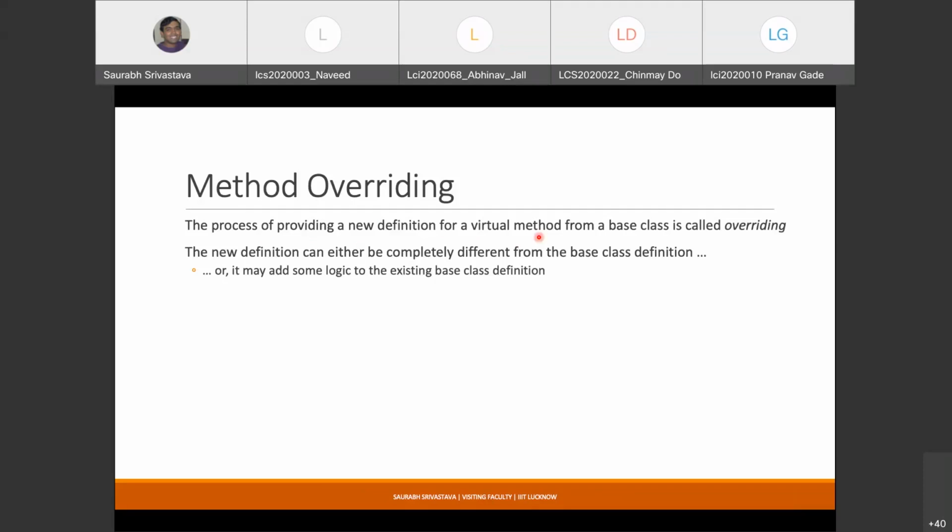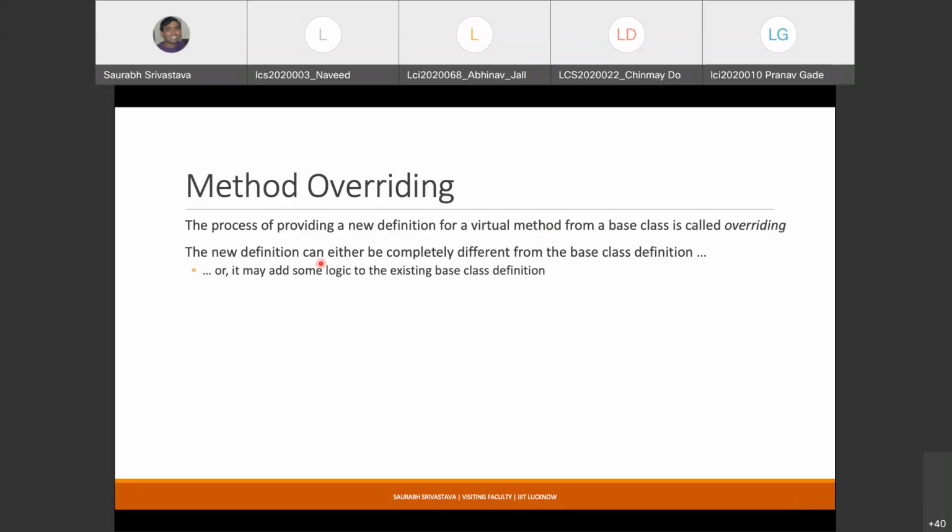Basically you flag a particular method as virtual. This gives an idea to the implementation that this method might have a different definition in the derived class. And if you do provide this definition, then it is called overriding. It is not necessary that you do that, but if you do, then it is called overriding.